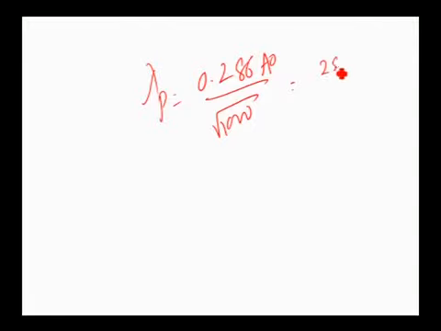Therefore, wavelength of proton is equal to 0.286 angstrom divided by root of 1000, and root of 1000 is approximately 31. Now, slight changes, it is 28.6 into 10 to the power of minus 12.